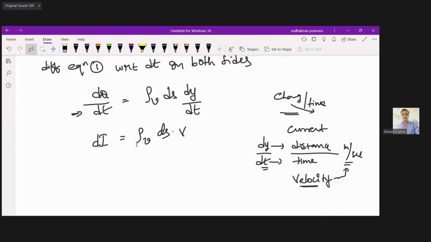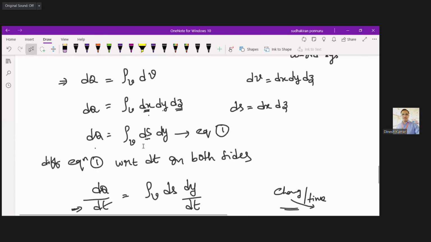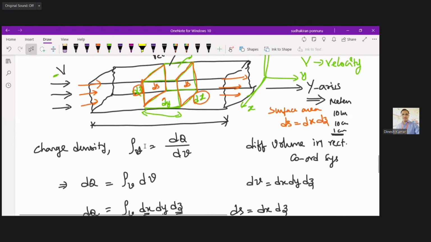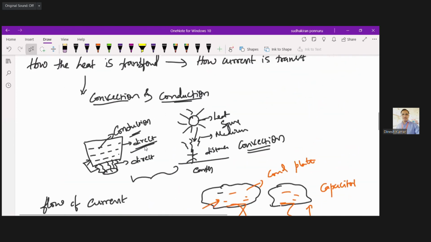Now I'm bringing the ds value to the denominator side. So di by ds is equal to rho v multiplied by capital V. What is di by ds? Current density is total current per surface area.